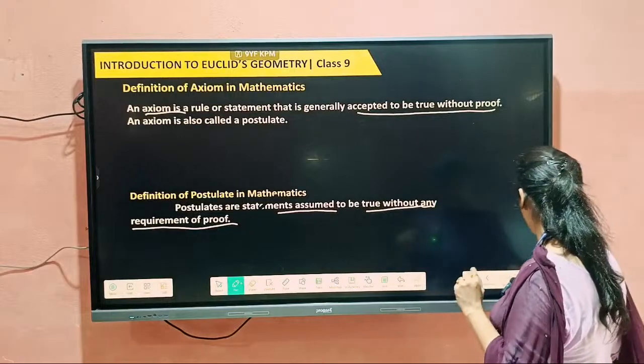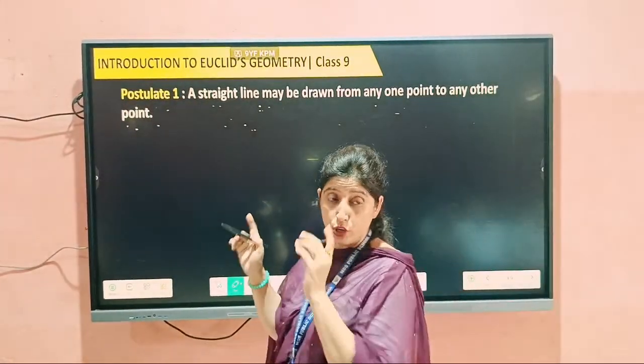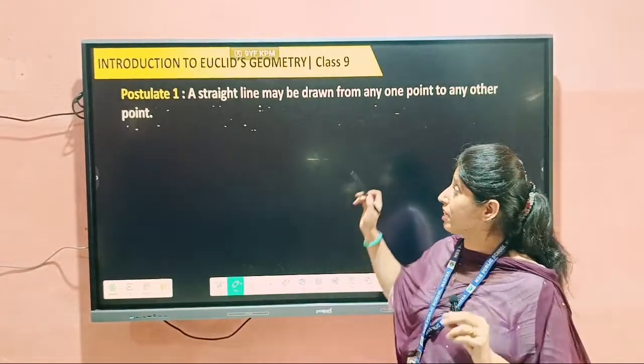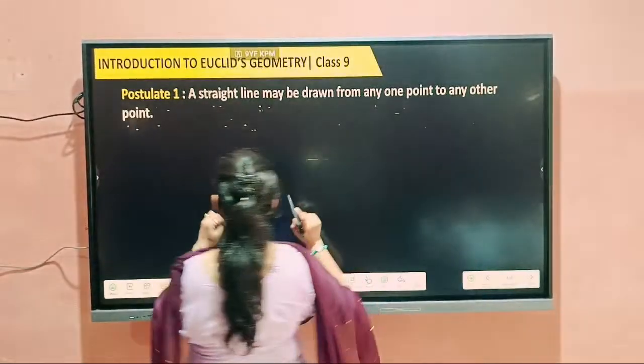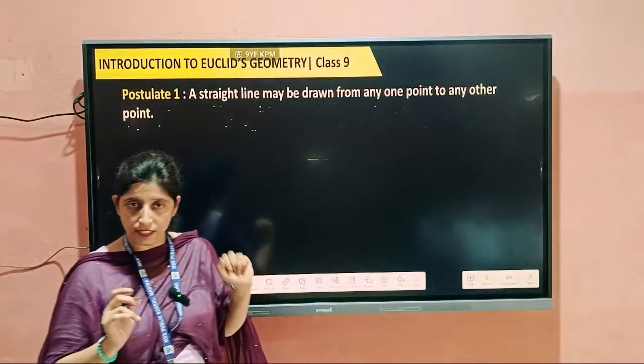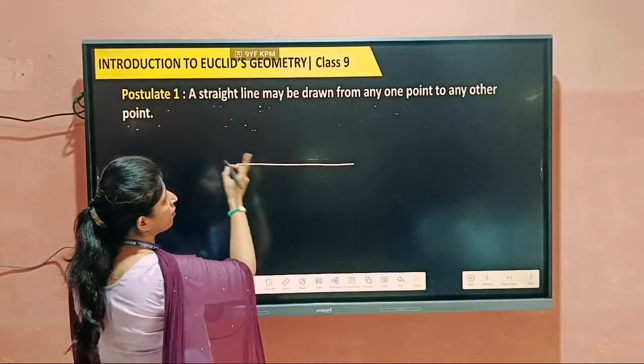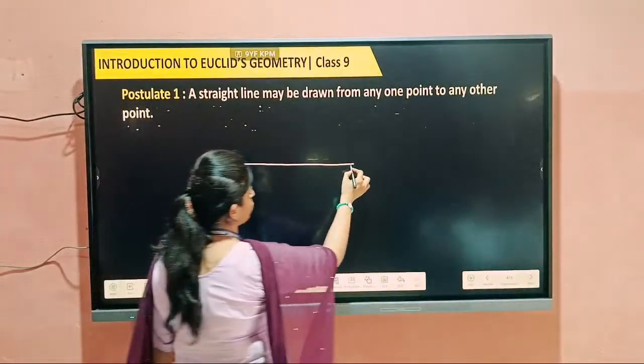Euclid has given some postulates that we will discuss now. The first postulate is: a straight line may be drawn from any one point to another. This is a straight line, and we can draw it from one point to another.